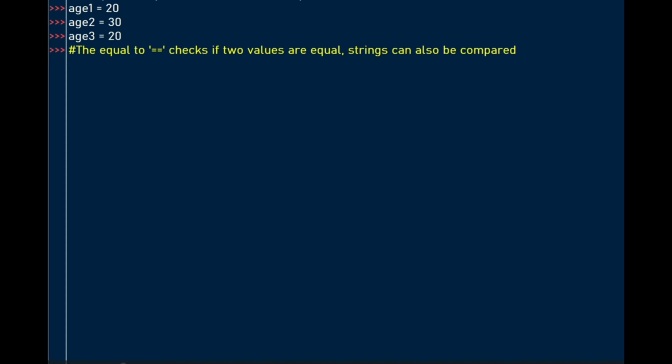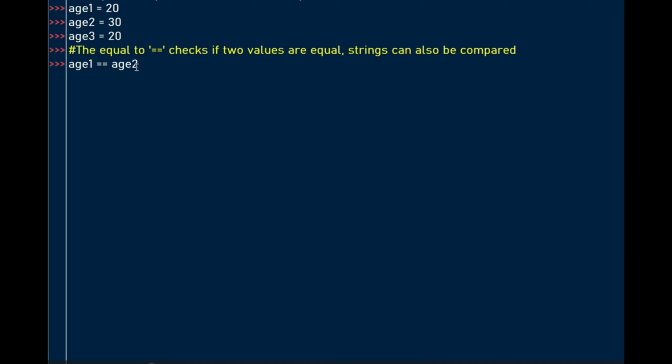Looking at an example, using the variables we have defined, we're asking, is age1 equal to age2? The equal to has two equal signs next to each other, whereas the assignment operator is just one equal sign.